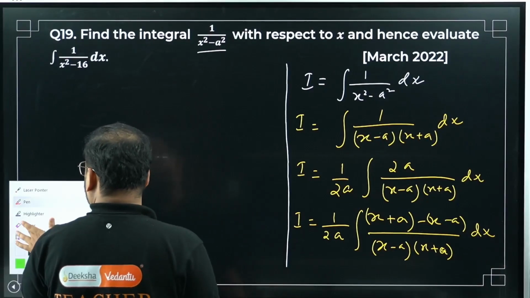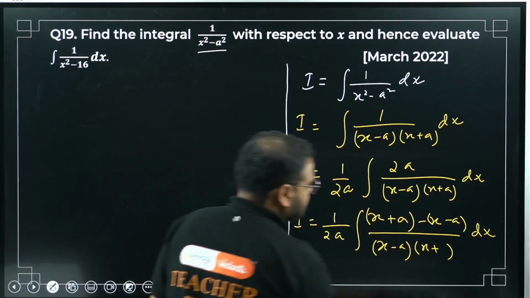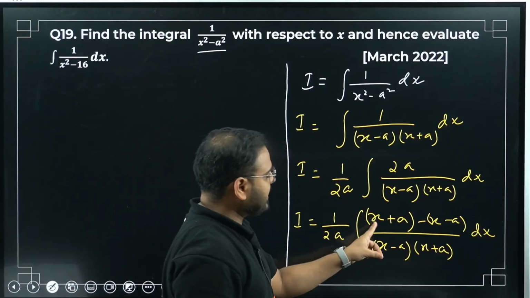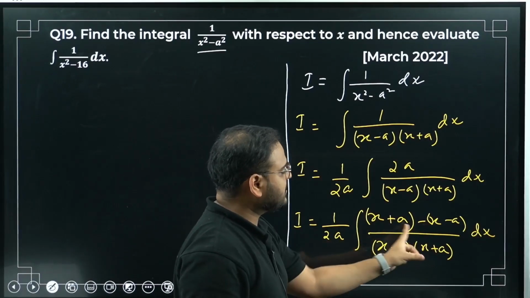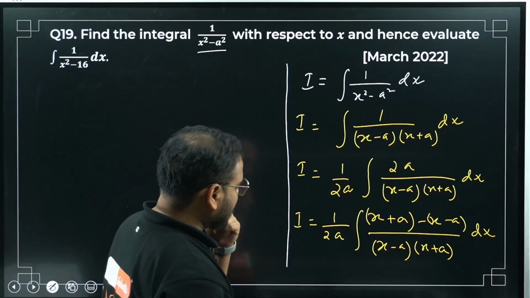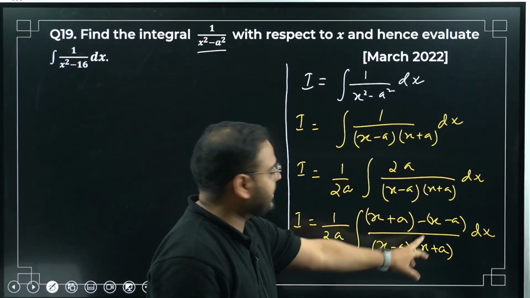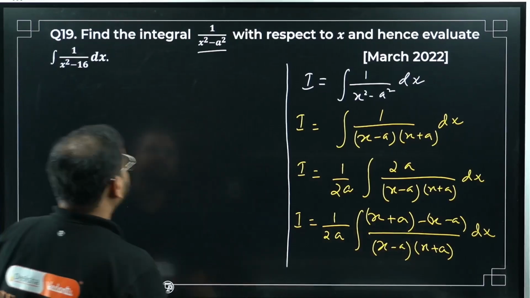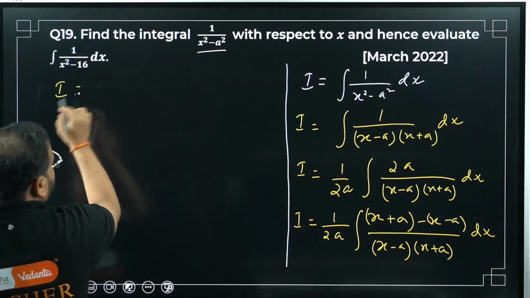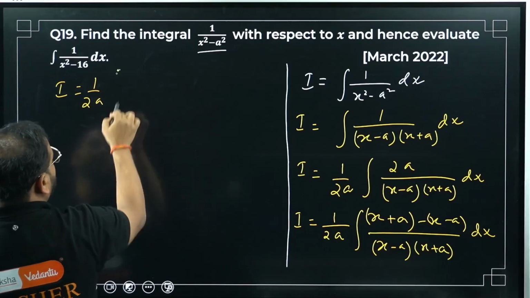Right? Have a look. I'll show you, don't worry, how it's coming. Please check. x plus a minus x, so x will cancel, and a minus of minus a, so plus 2a. Same things over here. So I can separate this now in this fraction with x plus a as the first term and x minus a as the second term's numerator. So 1 by 2a is outside, integral of what?